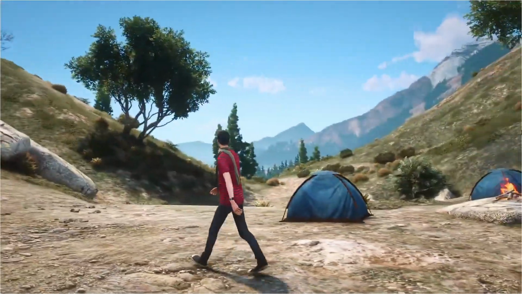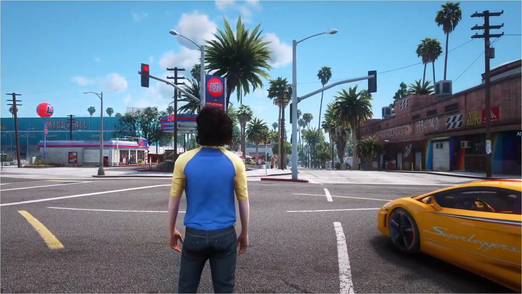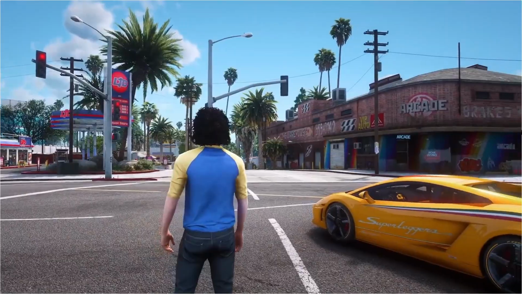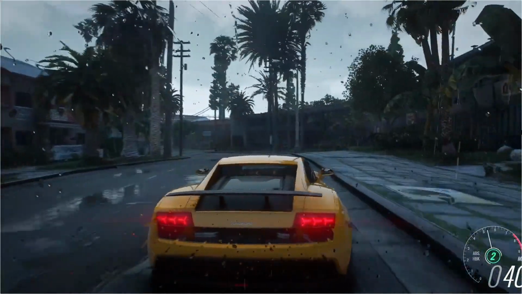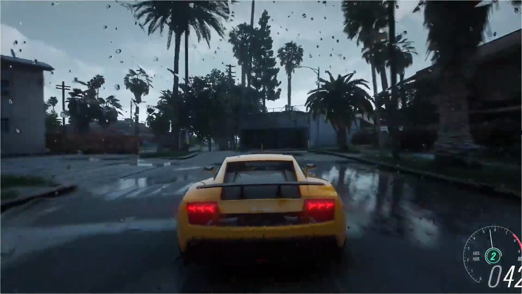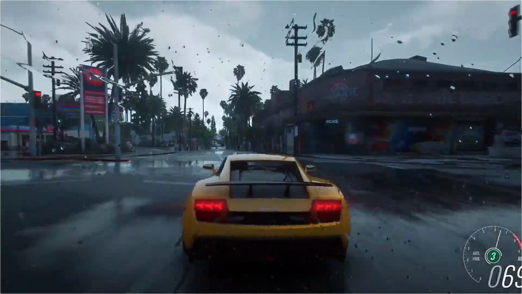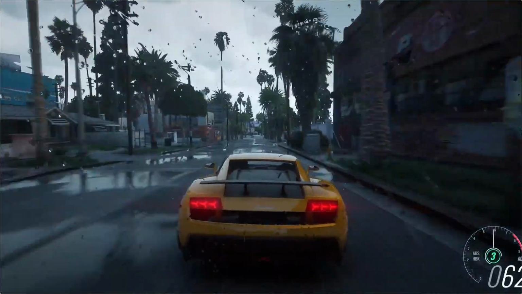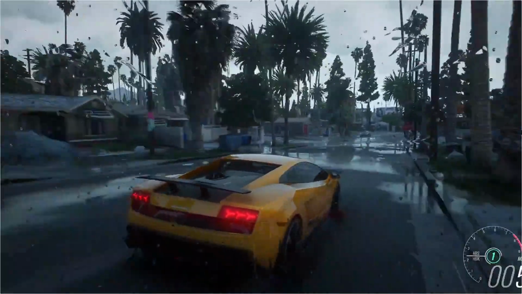Let me change my location and also get myself a car. Here we are in the city, and we can see that the vegetation mod is working perfectly. This rainy weather looks insane. Let's see how our game looks while driving. Imagine playing GTA 5 roleplay with photorealistic graphics like this.